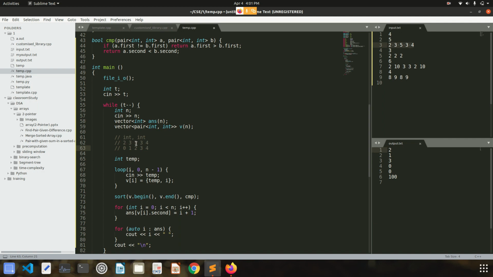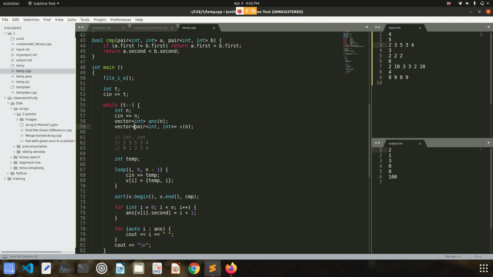If the values are the same, like here 3 and 3, then I have to place the 3 which is at the first index before the 3 which is present at the third index. If I encounter any two elements having the same value, then I have to sort them according to their indices, right? So for that I need a pair of value and index.